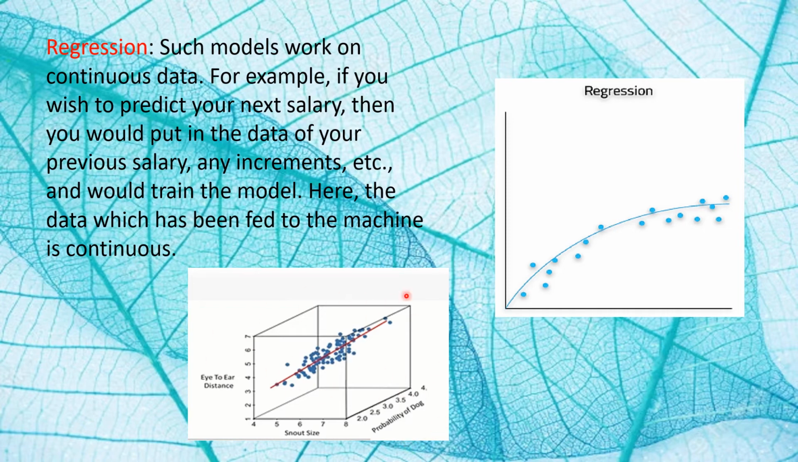The figure shows a regression line which predicts the probability of a given image being a dog, provided the size of the snout and eye to ear distance. When the probability is very less, it means the given image is a cat, otherwise dog.